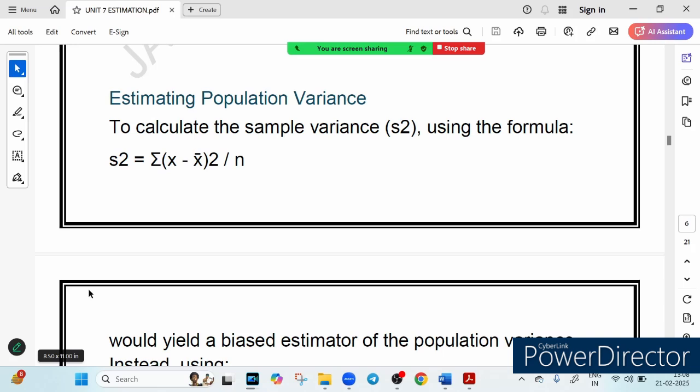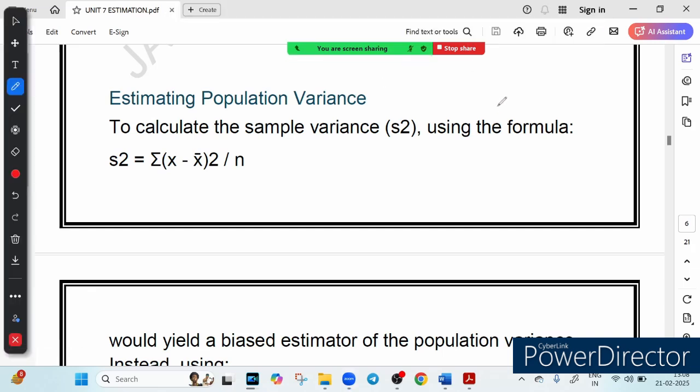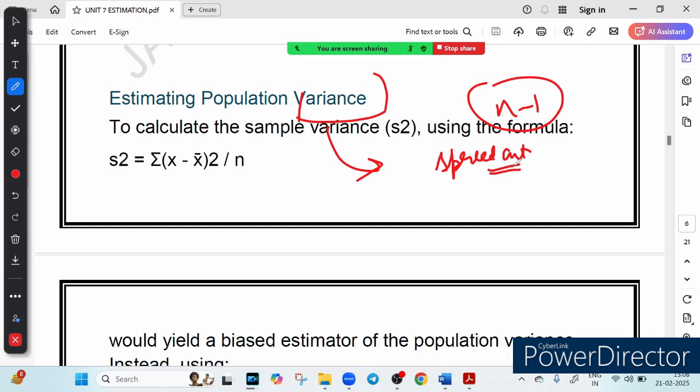So the answer lies in sampling and estimation. Let's break it down. While we are estimating the population variance, why n minus 1? Why not n? Let's understand it. What is the meaning of variance? Variance tells us how spread out the data is. So when estimating variance from a sample, we can't just divide by n. What is the n here? A small n is the sample size.